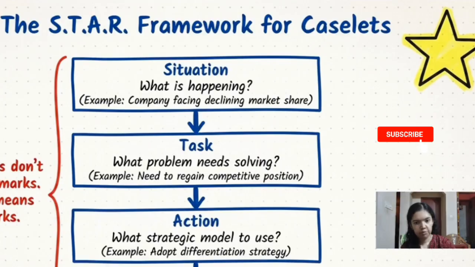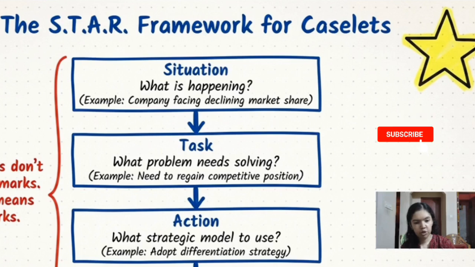STAR approach means S is for situation, T is for task, A is for action and R is for result. Let's try to understand each one of these step by step now. So first is situation. Once you read the case study, first identify and briefly explain the situation given in the case study. Ask yourself what is happening in this case. For example, if a company is facing declining market share due to increasing competition from a new entrant, you can note this down. So this is the situation.